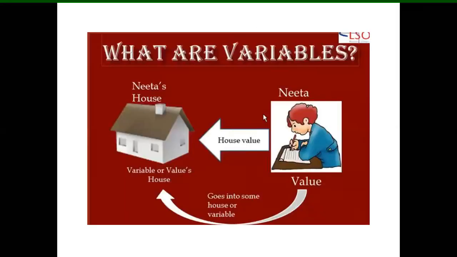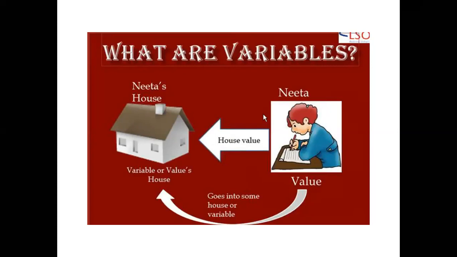Now, what are the different variables we will use in Java? You are already aware variables are values. Here we are considering Nita's house. The house value, this is Nita, and then what is the value? This is variable one. We can change, move, or increase the number of houses, so this is called the variable. A variable is something you can alter or change the value of.